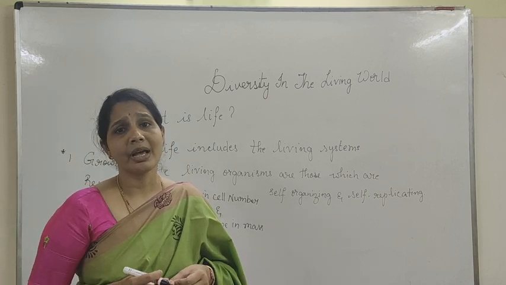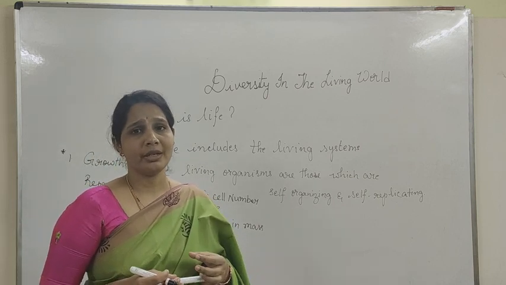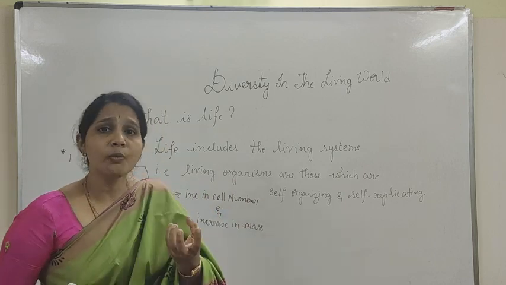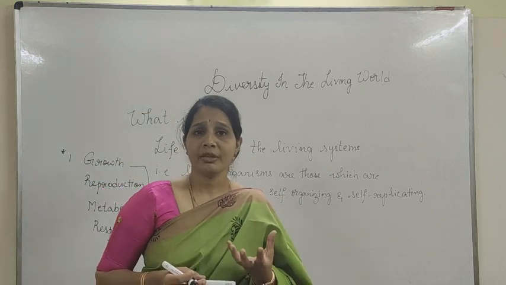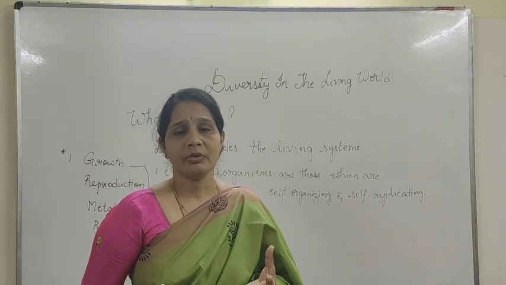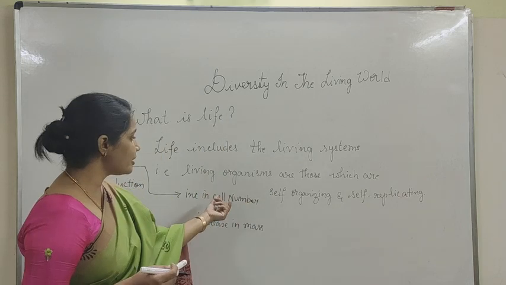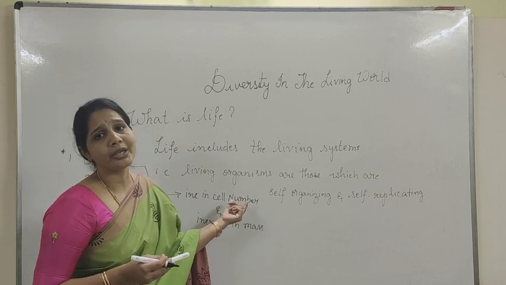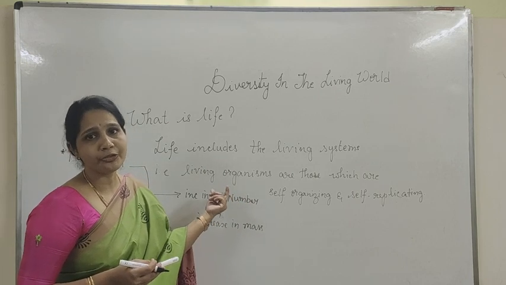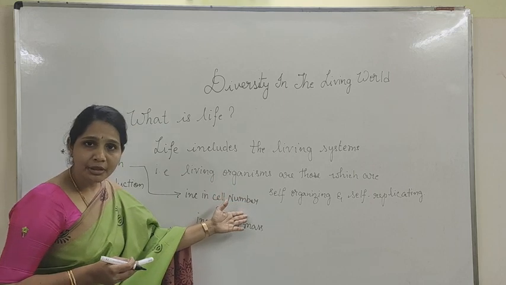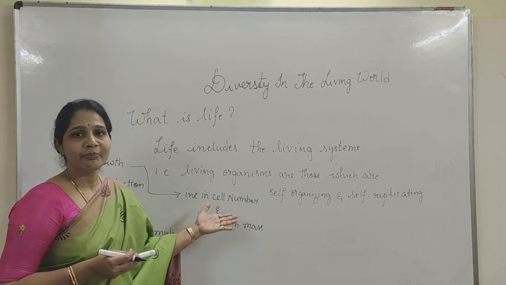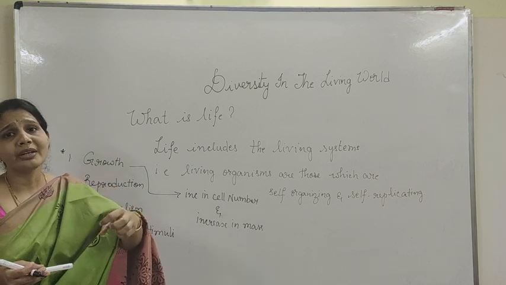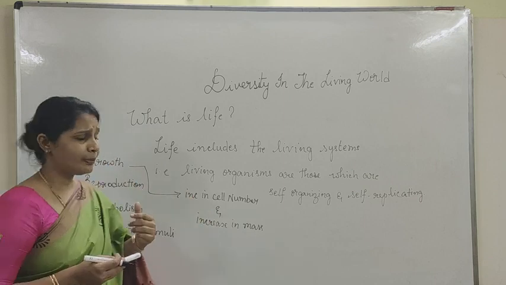That means growth has to occur from inside, that means increase in cell number or increase in mass from within the organism. That is exactly the growth for the living organism. So increase in cell number or increase in cell mass is characterized under the growth for living organism only when it happens within itself. Okay.